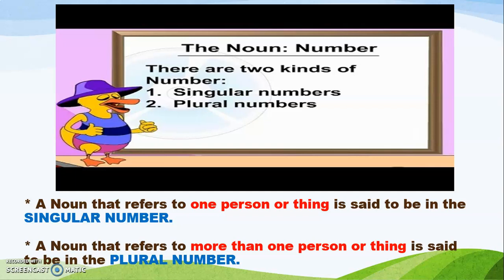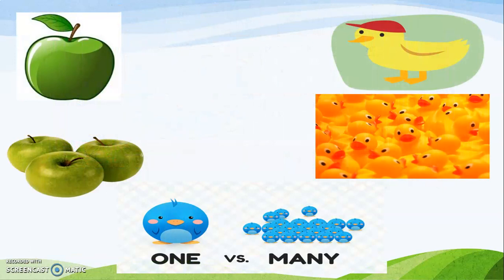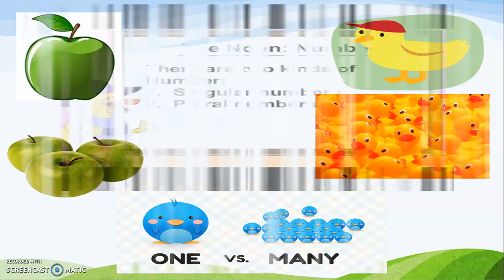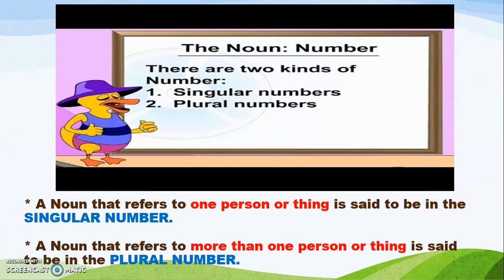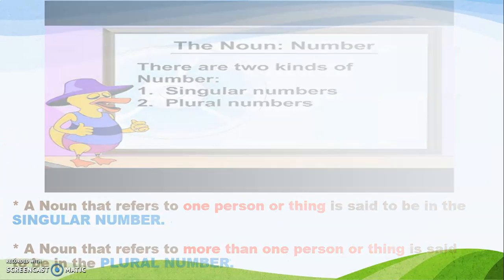One green apple, one yellow duckling. Second, a noun that refers to more than one person or one thing is said to be in the plural number. That means there were 3 green apples and there were many ducklings. So this is the picture what you have seen first. One versus many. A singular noun which talks about one person and one thing. Plural noun talks about many persons and many things. So let us understand more in detail about these nouns.